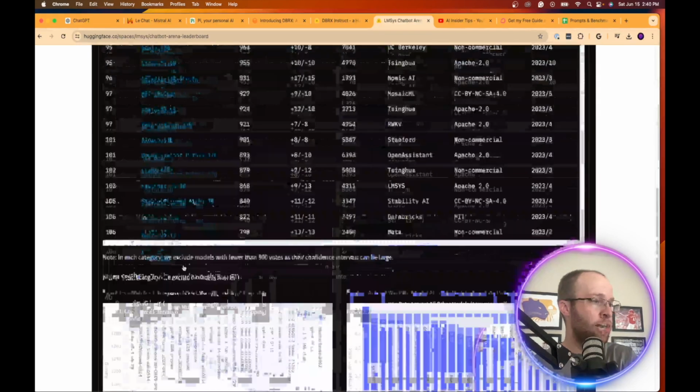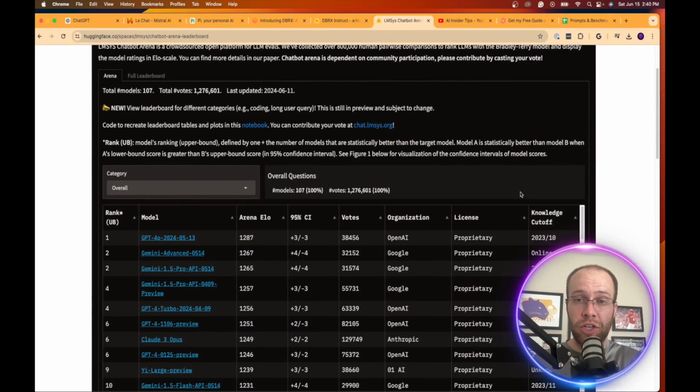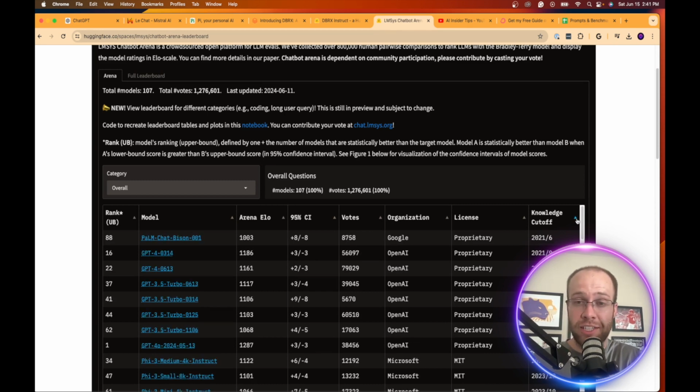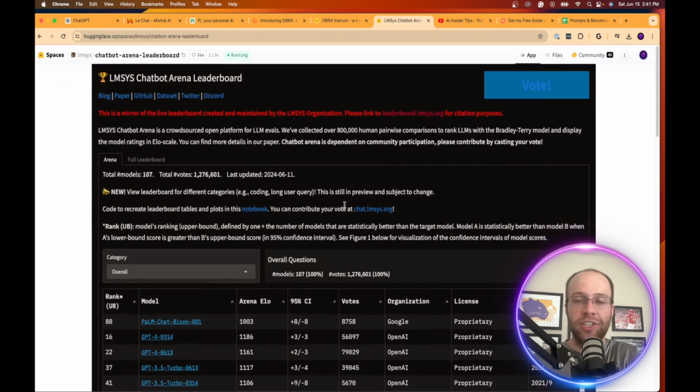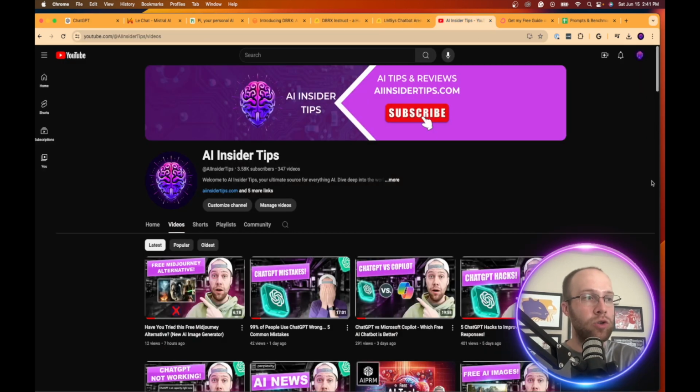But long story short, guys, you can see here that these are some up and coming LLMs that you may not have heard of, as you can use a resource like this on Hugging Face. As you can filter by votes, you can filter by knowledge cutoff. That's actually a big deal in my opinion, because you want something that's not outdated, and that was the issue with GPT 3.5. As you'll see here, the knowledge cutoff 9/2021. But anyways, again, just another great resource that you can use to find LLMs or large language models that you may not have heard of if you're getting sick and tired of using ChatGPT or Google Gemini.